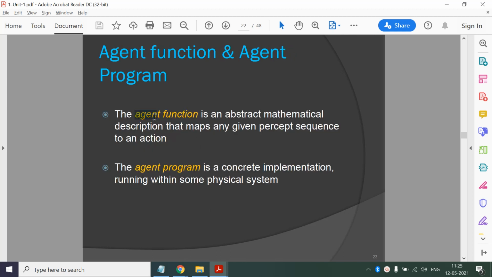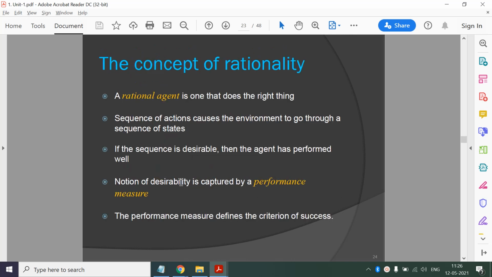Then the definition of agent function: it is a function which maps any given percept sequence to a particular action. And what is the agent program? It is the actual implementation of the agent function. A concrete implementation running within some physical system is known as the agent program.